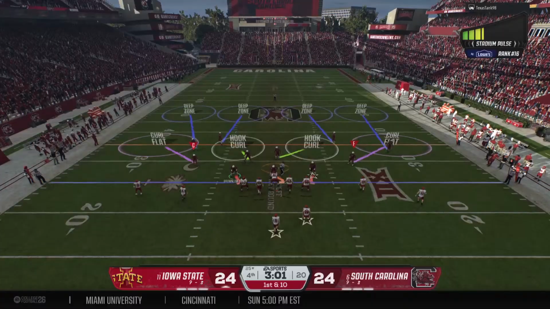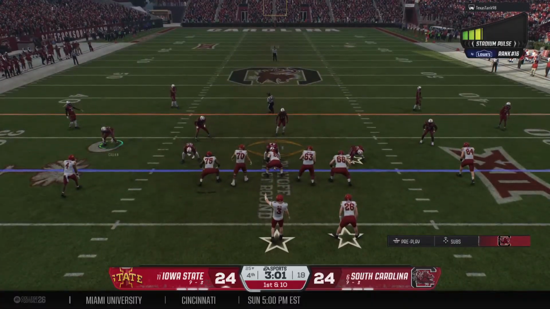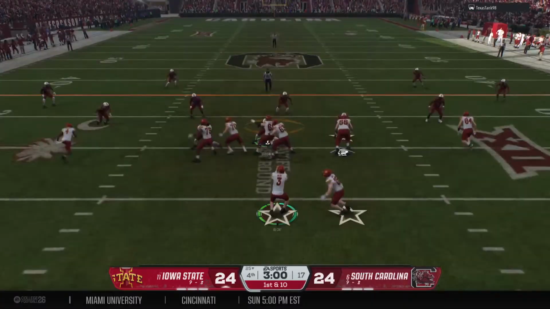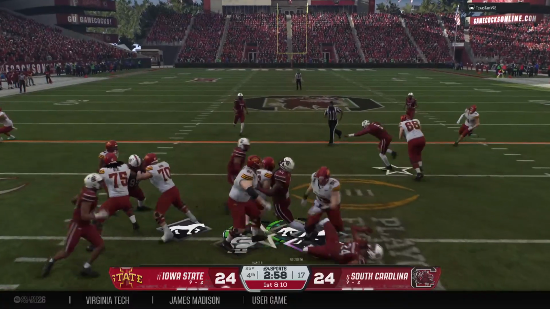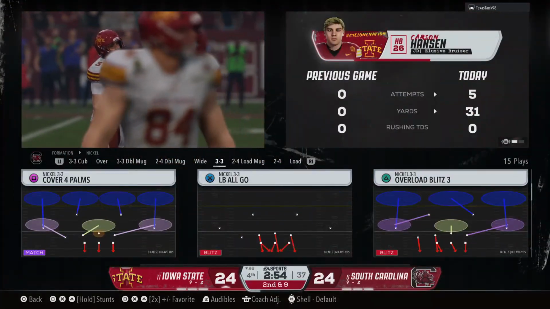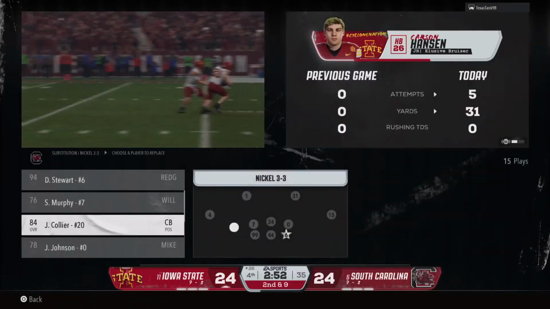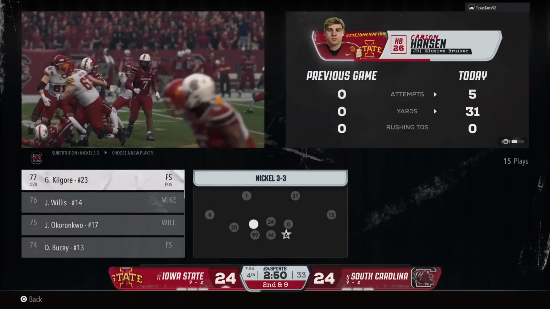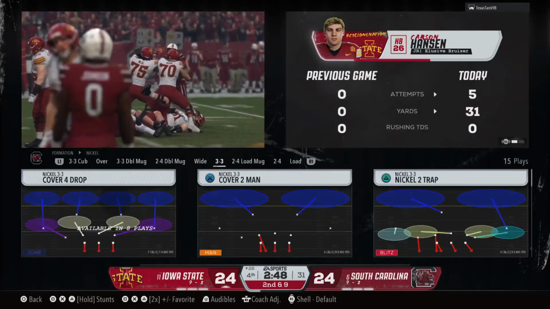And the first play of the drive now from the 25. Here comes a handoff. He's swallowed up at the line. Could not get past that big defensive tackle. Well, the defensive line does their job eating up those double teams, freeing up the backers to make the play.